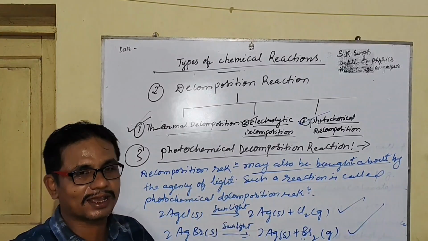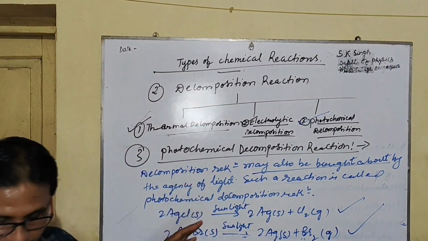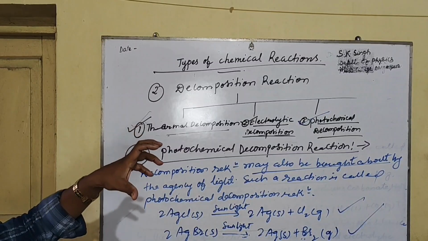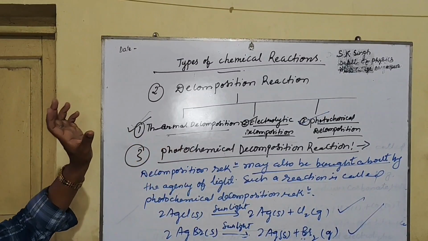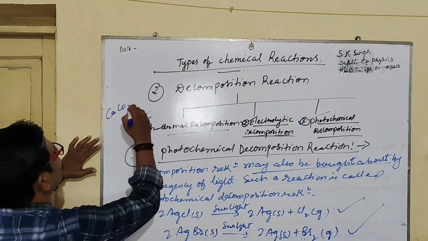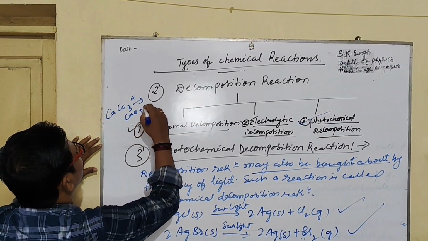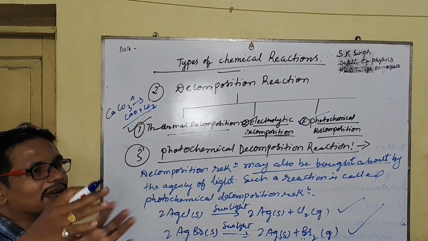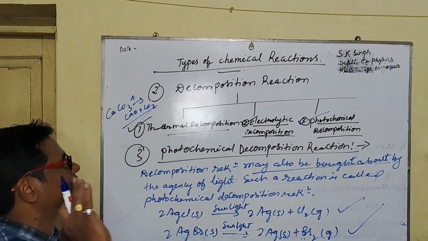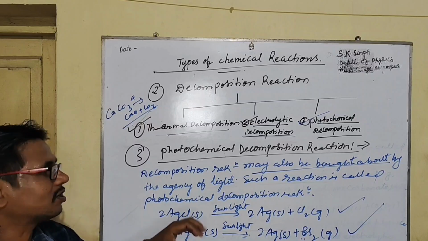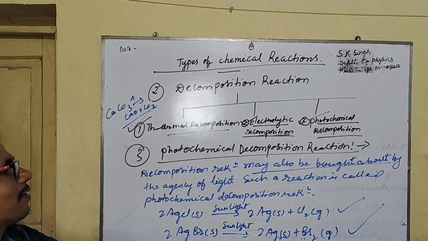This is all about today's class, the decomposition reaction. The decomposition reaction is the reaction in which a single substance breaks down into simpler products. Like calcium carbonate: when you heat it, it is converted into CaO plus CO2. So a single substance is converted into two or more simpler substances, and that is called decomposition reaction. These are the types: thermal decomposition, electrolytic decomposition, and photochemical decomposition.